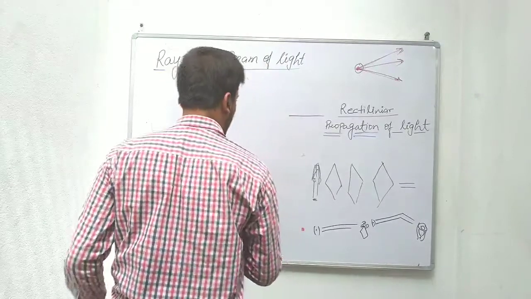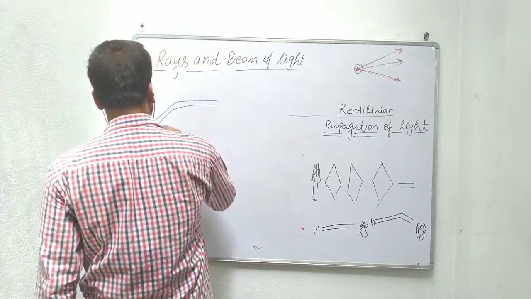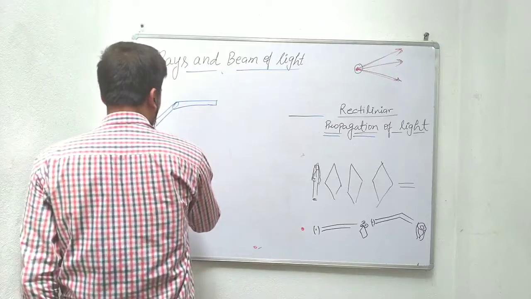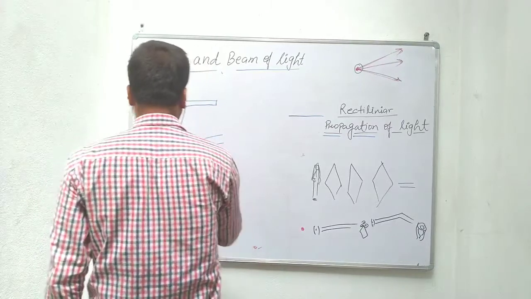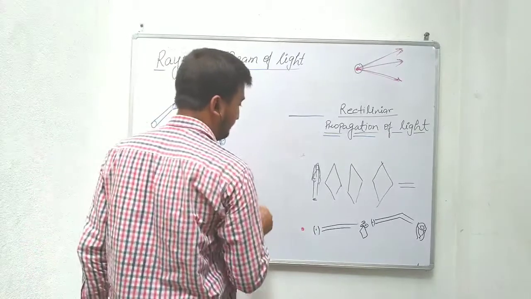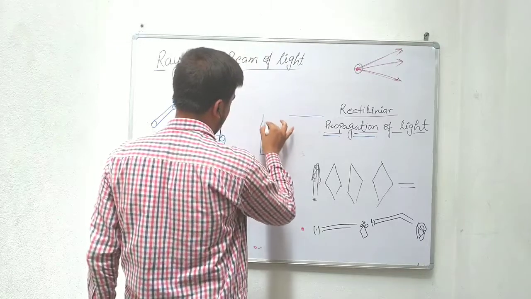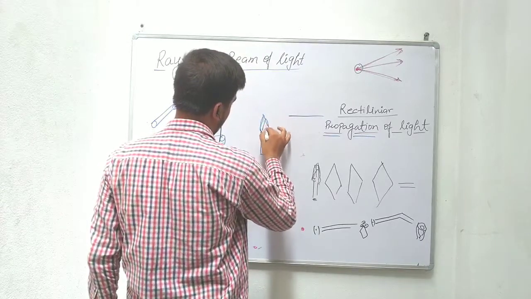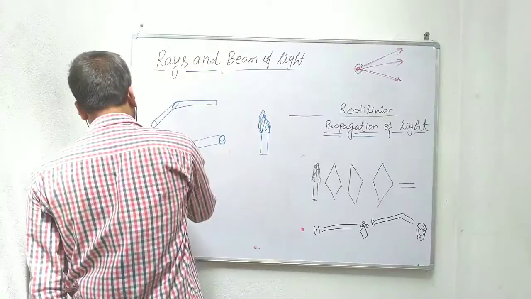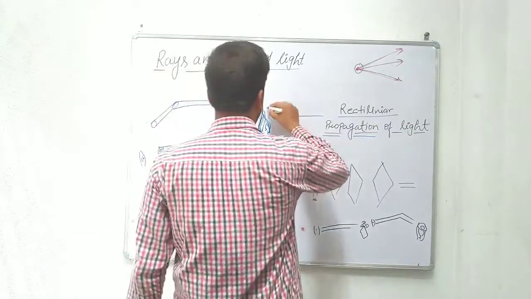Suppose this is a small straw or pipe. This is the round pipe. And you have one straight pipe. This is the straight pipe or straw. Suppose here is a candle, and the light is emitting from the candle, meaning this is a burning candle. And if we try to see this object through this straw, suppose we are putting this straw here